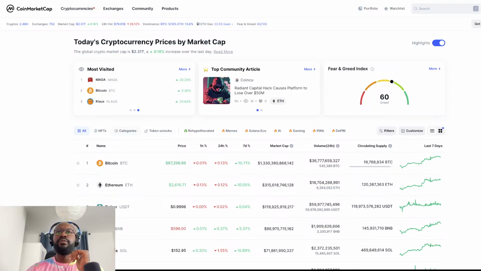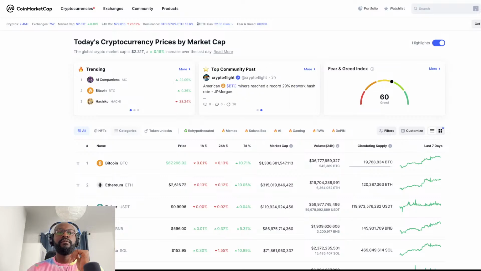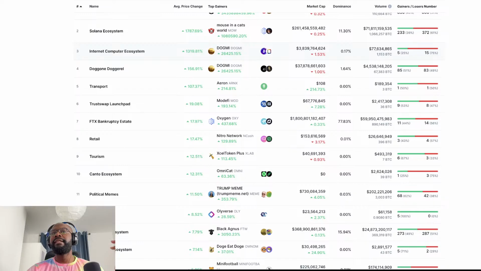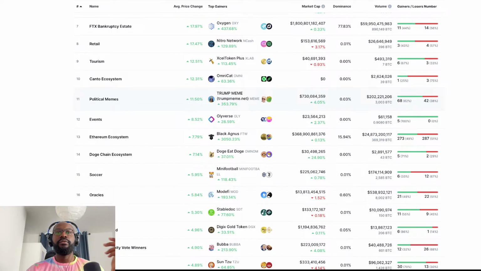The first thing we do on CoinMarketCap, you can see where there's categories right here. We'll click on the categories section, and now we'll start to scroll down to look for anything that looks like security, cybersecurity.